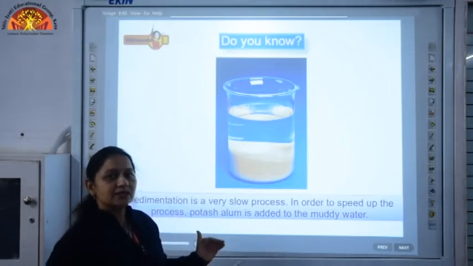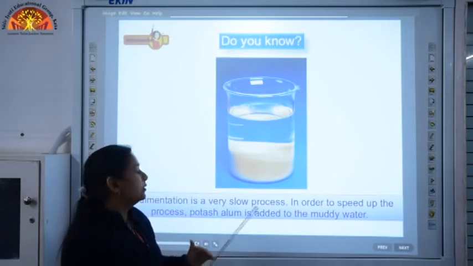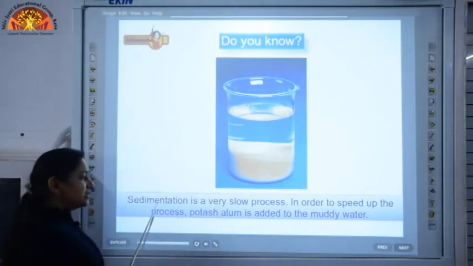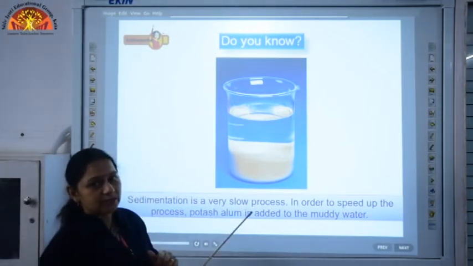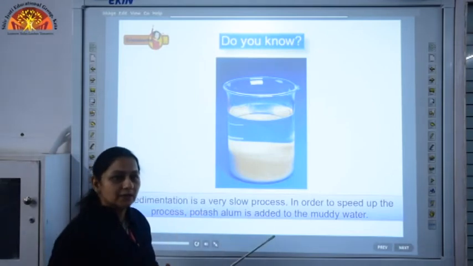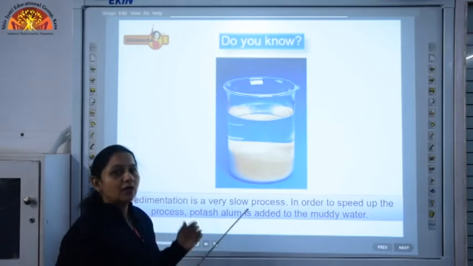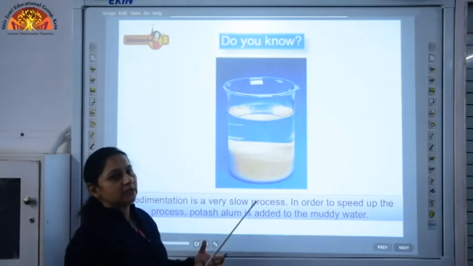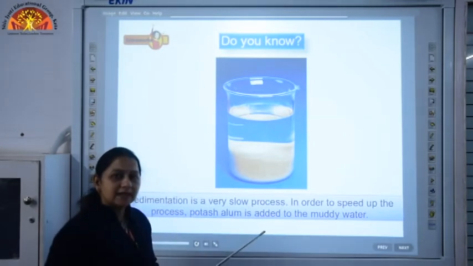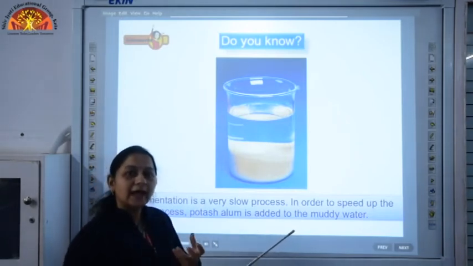So, sedimentation and decantation both go along. Now, sedimentation is a very slow process, it takes time. So, to increase the rate of sedimentation, we sometimes add some chemicals like alum.